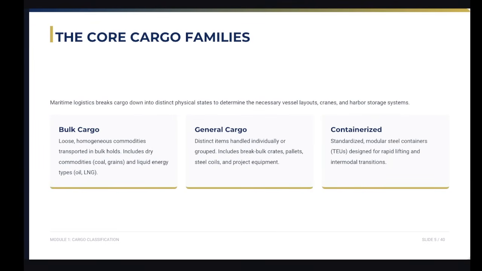So the core cargo families. In maritime logistics, they break cargo down into distinct physical states to determine the necessary vessel layout, cranes, and harbor storage systems. So we categorize cargo into three primary families: the bulk, the general cargo, and the containerized.